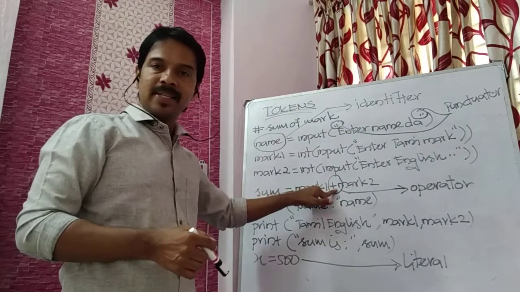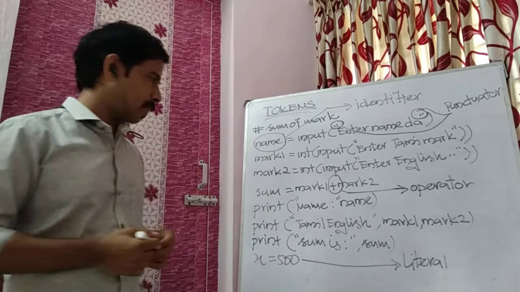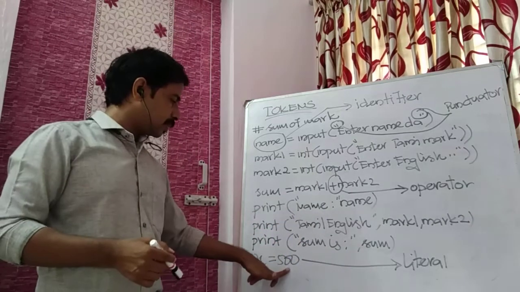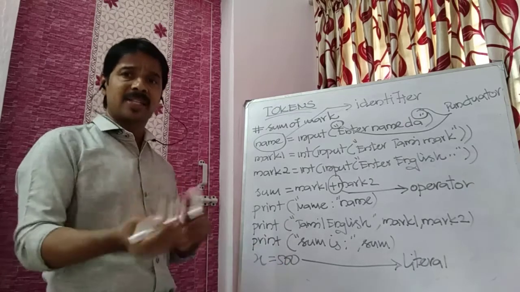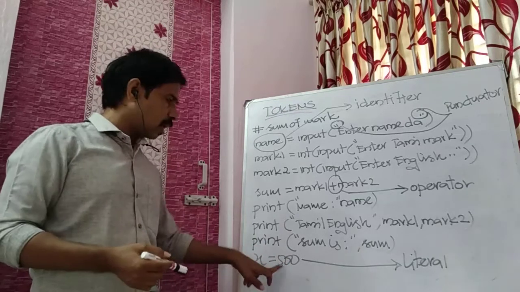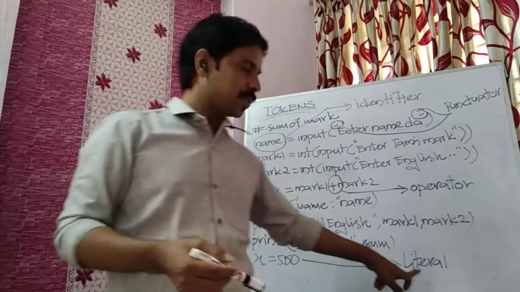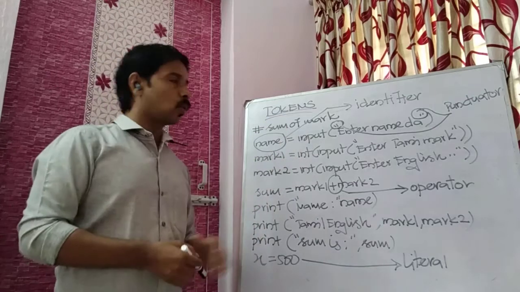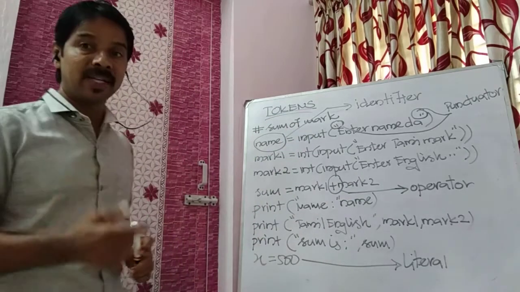Then this plus is an operator, equal to is an operator. Then here you are assigning a number, integer, float, whatever numbers, or a string. That is also a constant, the alternate name of a constant, literal. So I told you under tokens we have 5 concepts, but here only 4 I listed. One more is keyword.